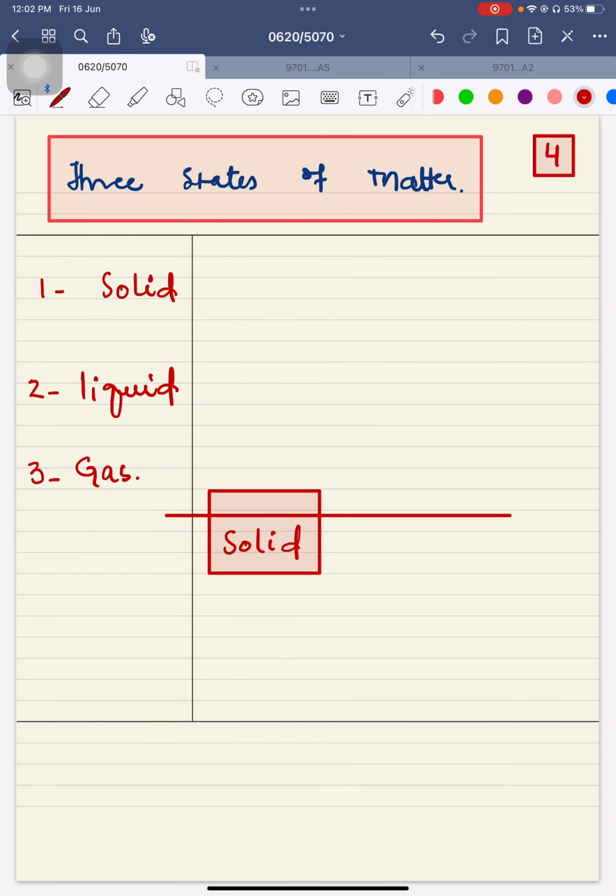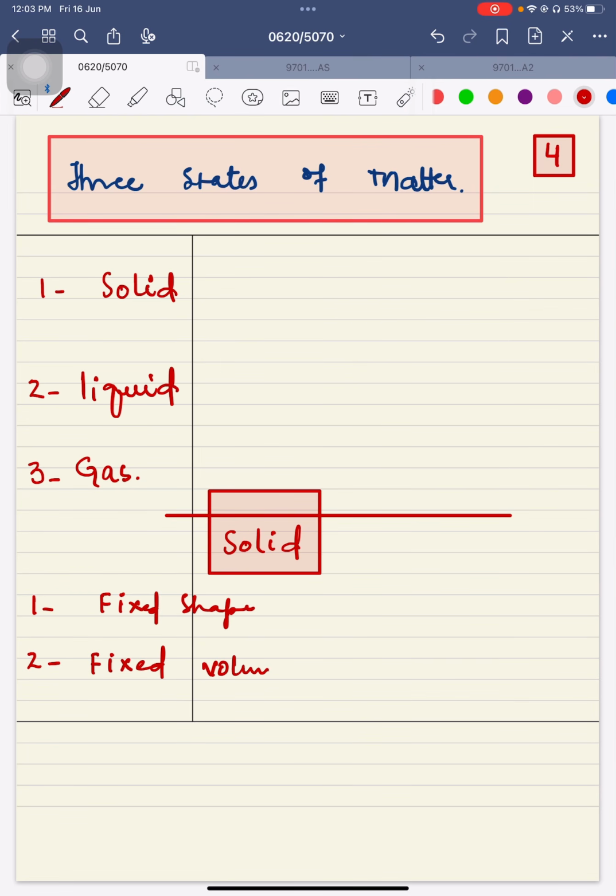So one can say, what is vibrating at their fixed position? What is the vibrational movement? Vibrational movement is a specific movement in which particles are not leaving their positions, but they are moving at their fixed position. Okay. So what is point number one in case of a solid? They have a fixed shape. Just consider they have a fixed shape, okay? And in case of a solid, we can say they have a fixed volume as well. Fixed shape and fixed volume.